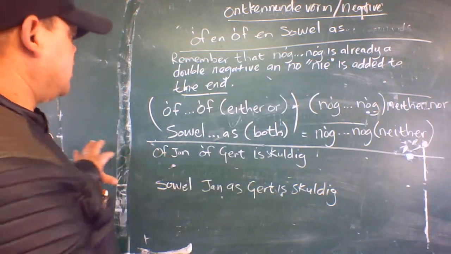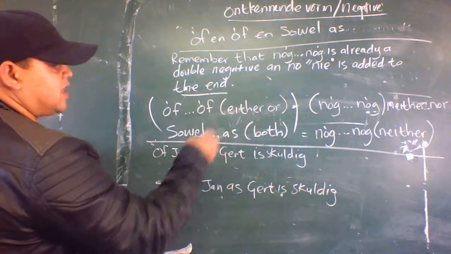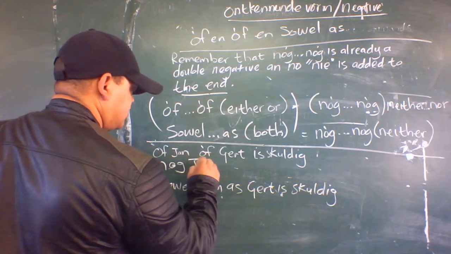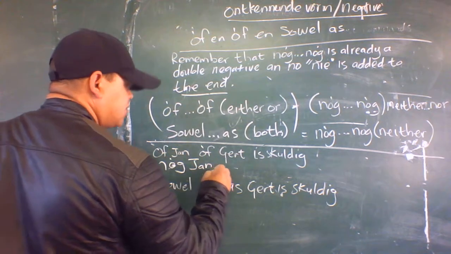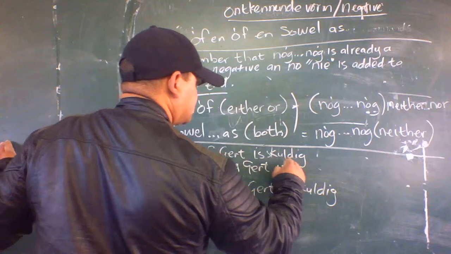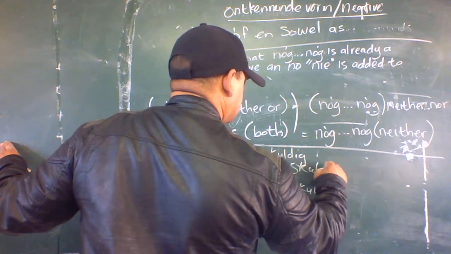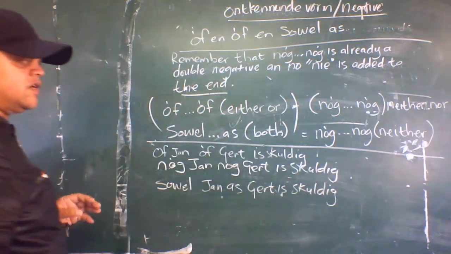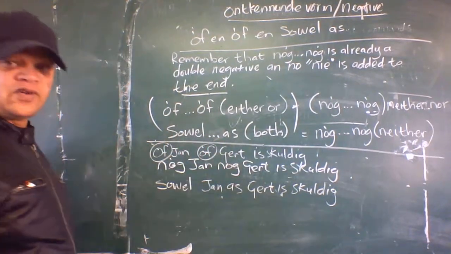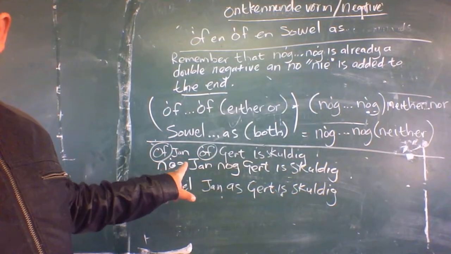Right? We're going to put it in the negative. Then using our negative: noch Jan, noch Gert is skouer. Right? You see how they work? Just replace "of... of" with "noch... noch".